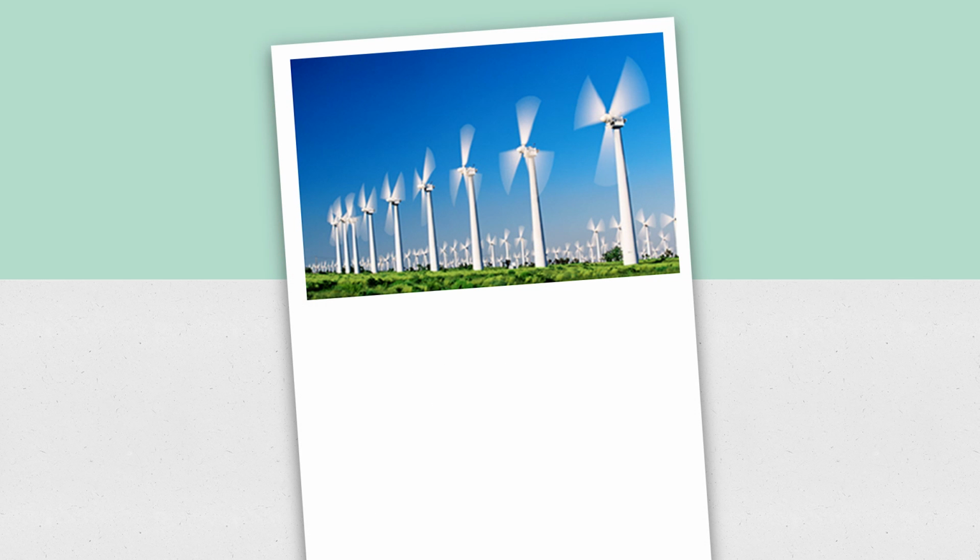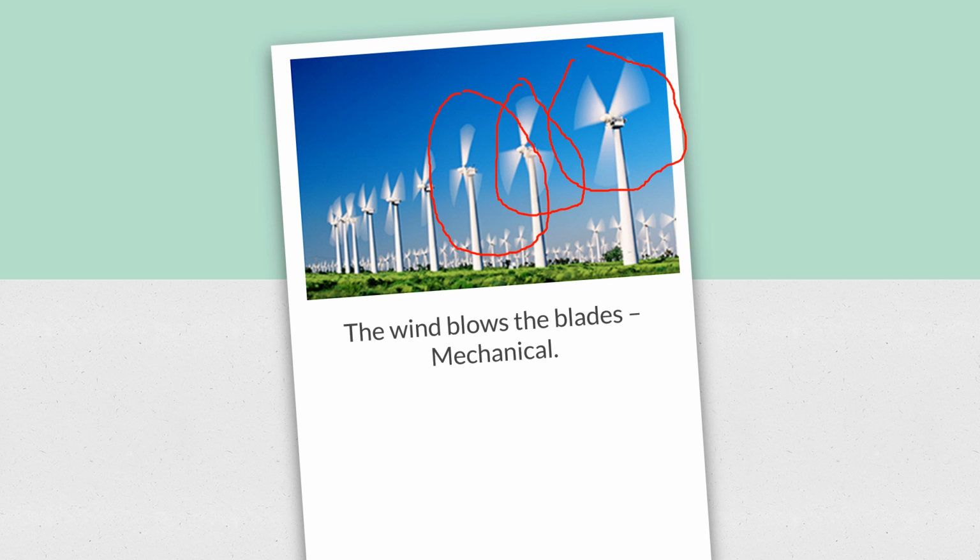Okay, so the first thing is we're going to talk about the wind blowing. We haven't talked about wind energy. Wind energy is one of the energies we're talking about today. But wind has energy, and it's blowing these big blades of the windmills, and these are turning. The wind energy blowing these, that's movement.